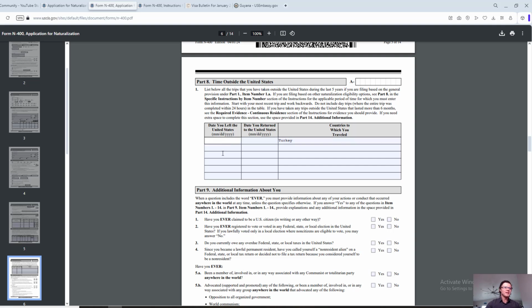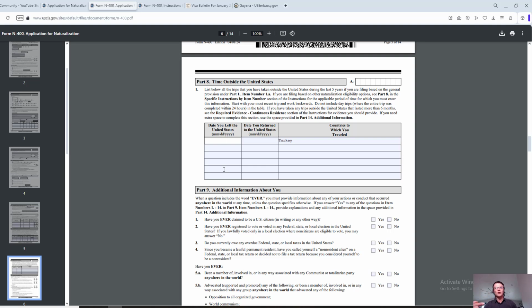Try to be specific with these dates because that's what will determine whether you spent too much time outside of the United States. Again, if it's a little vacation trip, you don't have to worry about that. But if you went somewhere and you worked there, you spent 6 months there, now that is the number they're going to be concerned with, being like, hey, what did you do in Turkey for 6 months? You're a permanent resident in the United States. Why are you spending so much time outside of the United States? All right. So make sure the dates are specific.